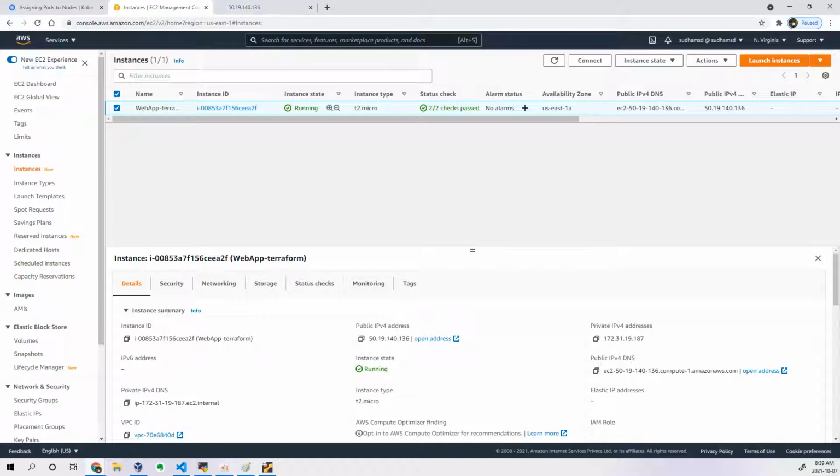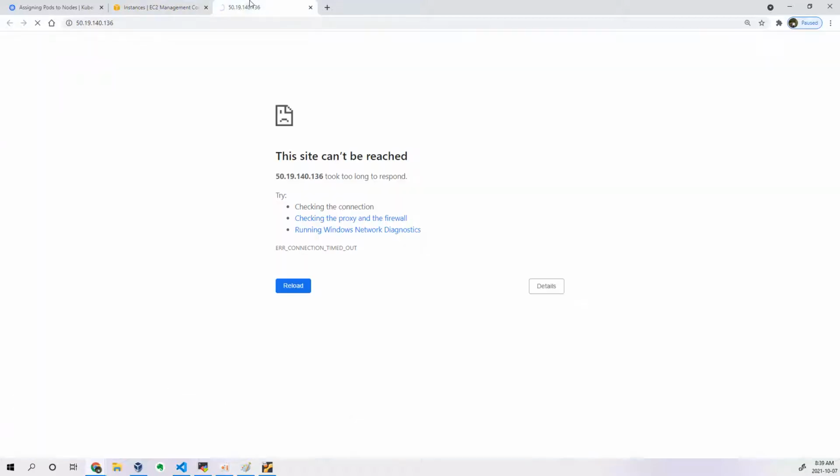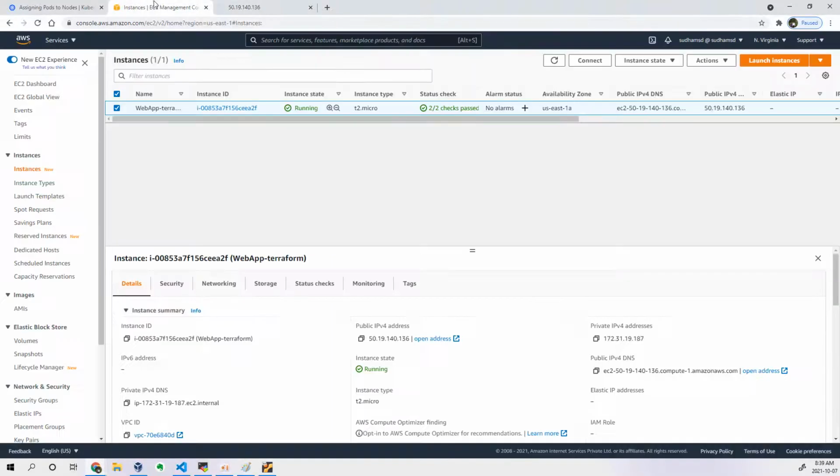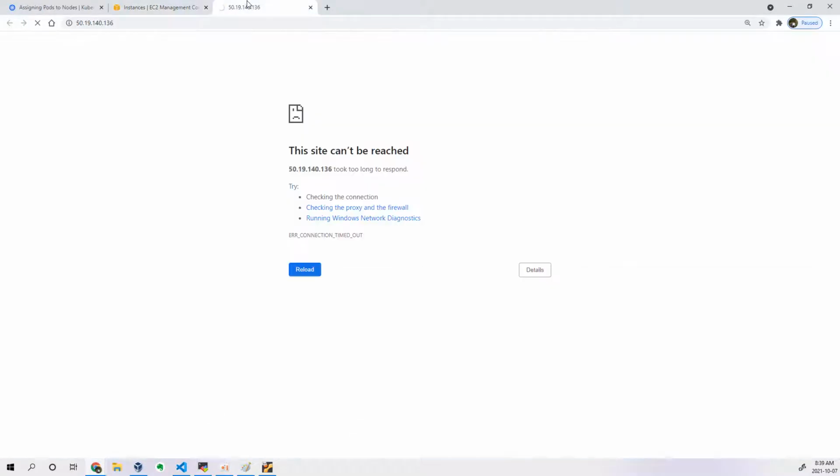Do not forget to clean up. Whenever I'm completing the session, I always try to do a cleanup, then I will wind up the session actually. Though you are not able to see, you also do the same thing. Why? Because if you leave your instance as it is, since you are using a public IP address, they will charge for this. Okay, so be careful.